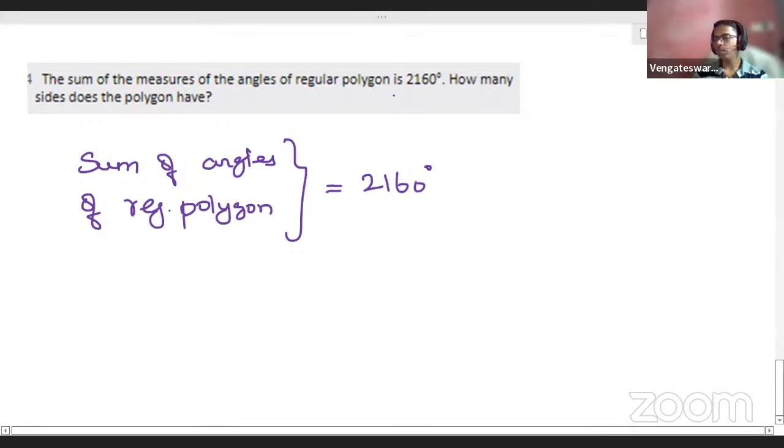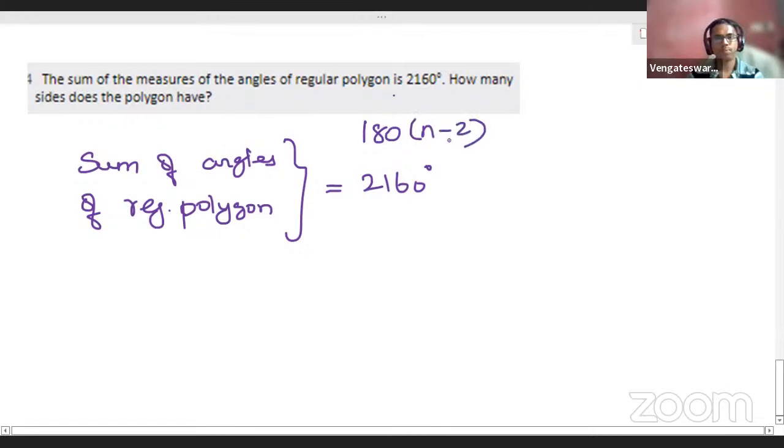So here the key idea you need to know about a polygon is the sum of the angles of a polygon. The sum of the angles of a polygon will be nothing but 180 into n minus 2.